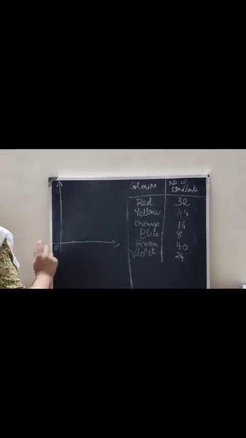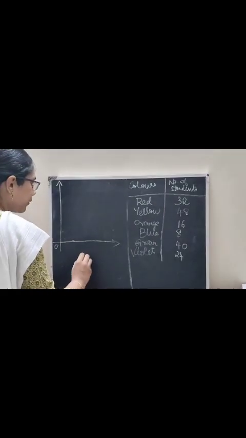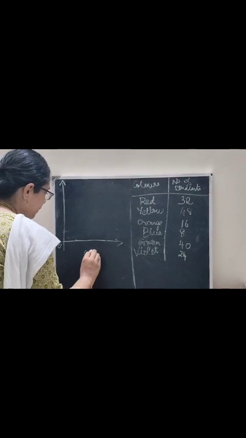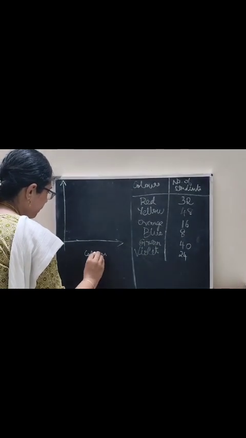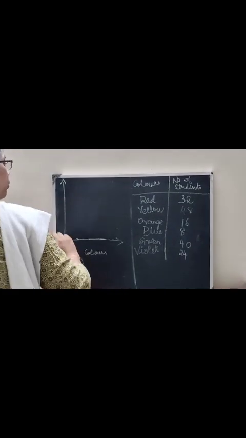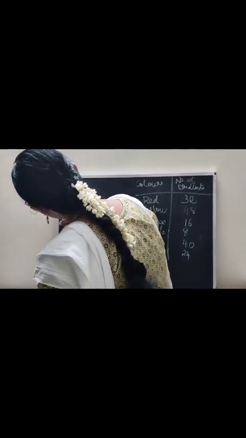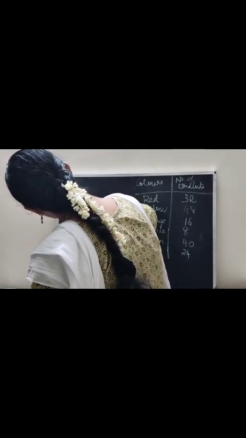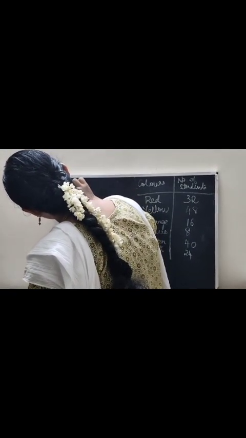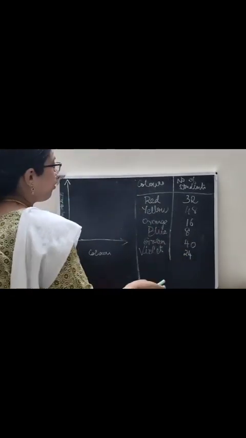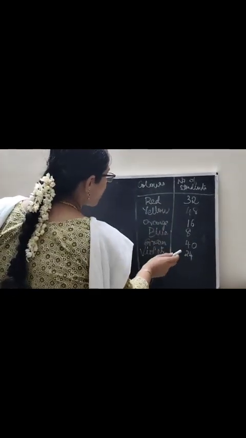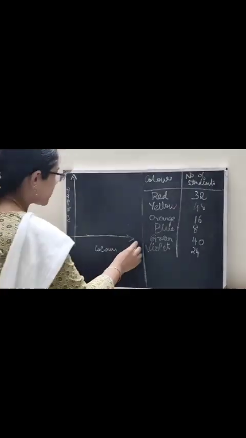Okay. How to represent? Here, what to write? Colors. Here, what to write? Number of students. Now, how do we distribute these numbers in this y-axis? We'll mark x and y-axis.